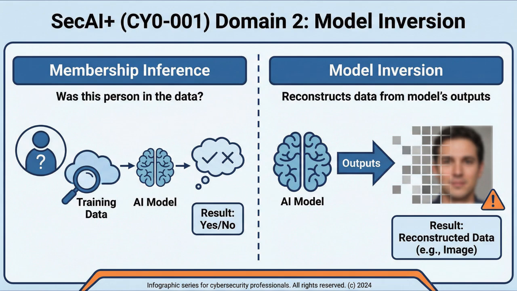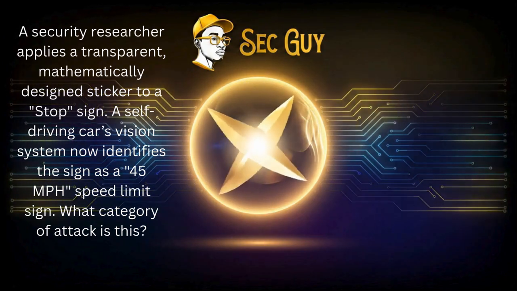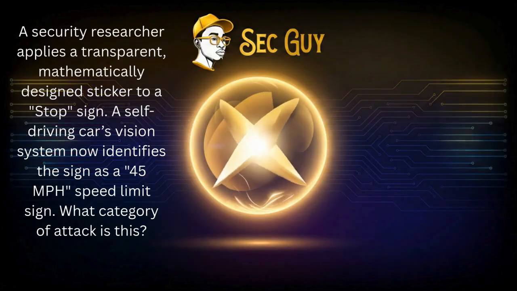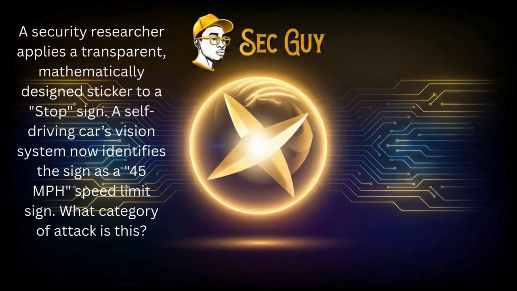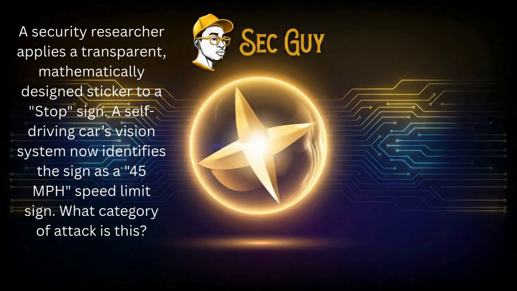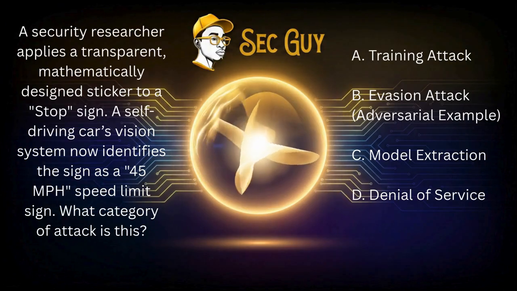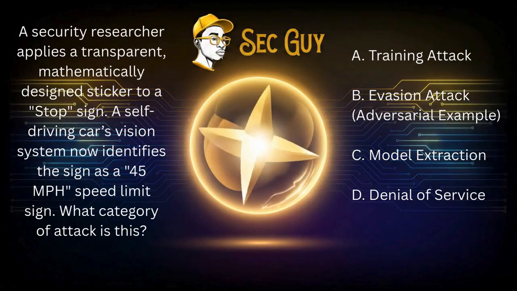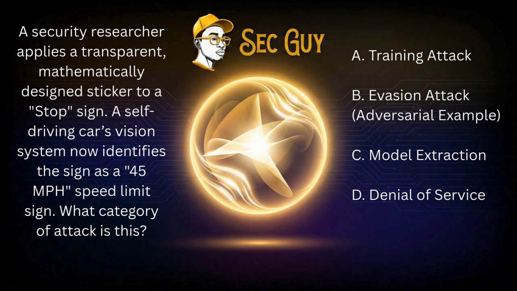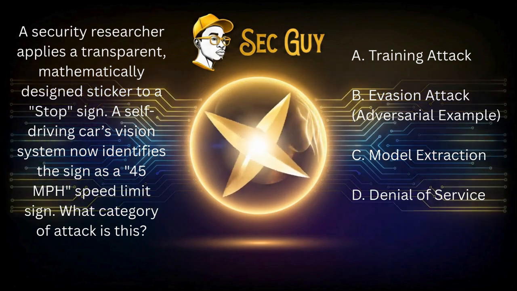Question 5. Adversarial examples. A security researcher applies a transparent, mathematically designed sticker to a stop sign. A self-driving car's vision system now identifies the sign as a 45 miles per hour speed limit sign. What category of attack is this? A. Training attack. B. Evasion attack, adversarial example. C. Model extraction. D. Denial of service. The answer: B.